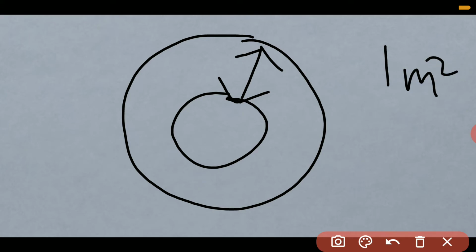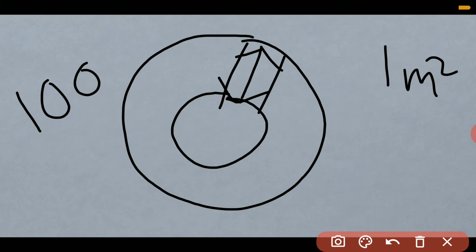So if the surface of the earth is 1 meter square, the weight of this air column acting on 1 meter square is around 1 lakh Newton. So 1 lakh Newton is around the weight of one elephant. 1 lakh Newton is pressing the area which is 1 meter square on the surface of the earth.